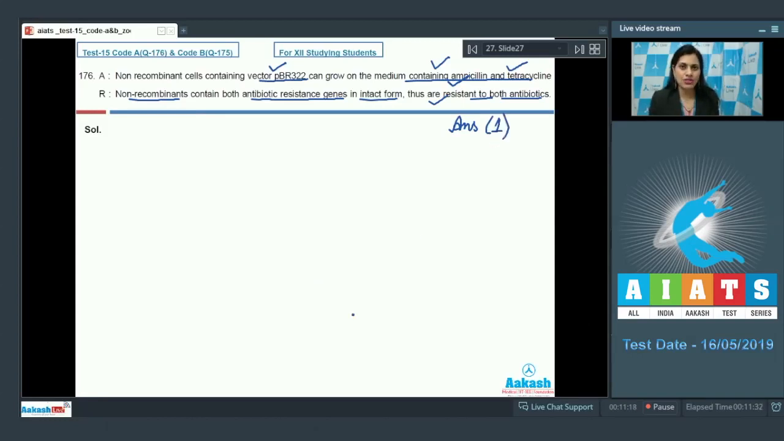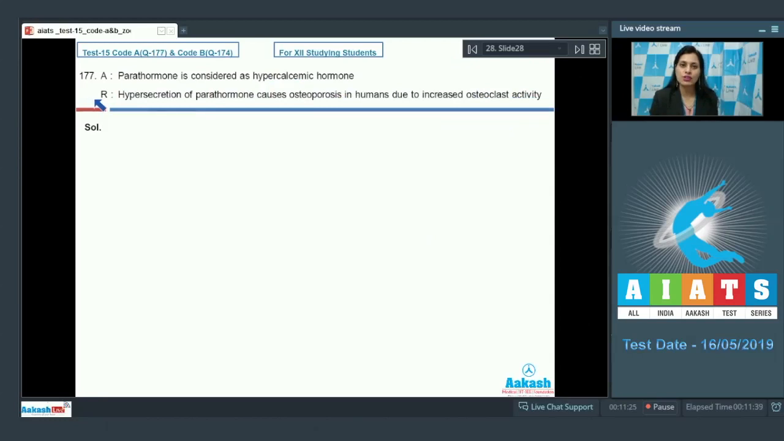Let's discuss our next question. Question number 177, assertion given is parathyroid hormone is considered as hypercalcemic hormone, and this is a correct statement. Parathyroid hormone is a hormone which is released from parathyroid gland. It's a proteinaceous hormone and it is considered as hypercalcemic hormone.